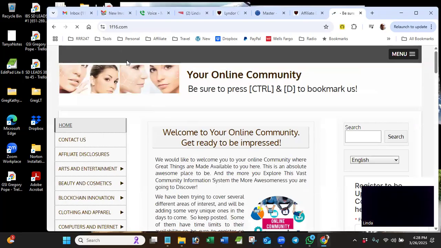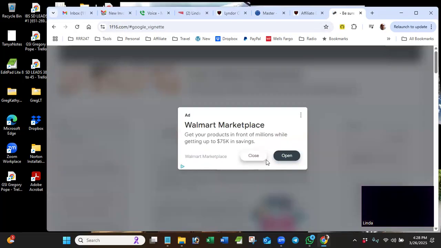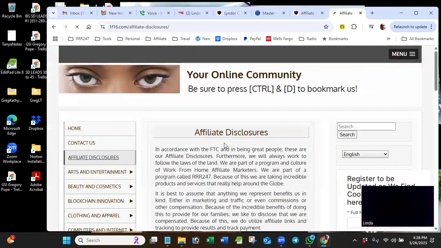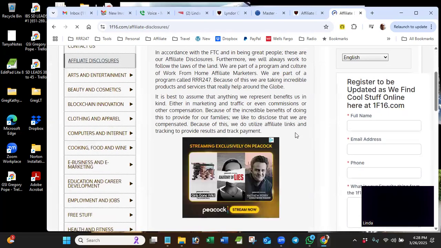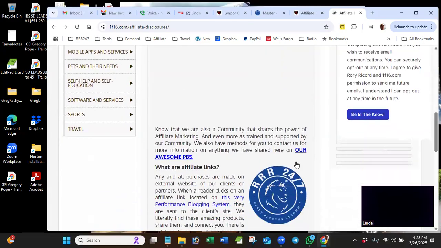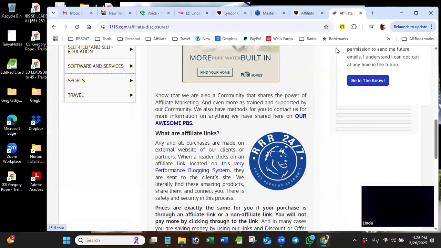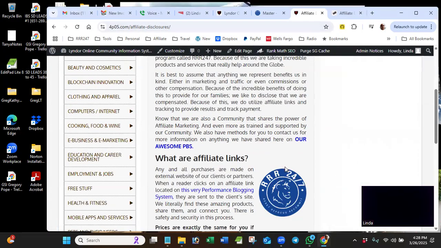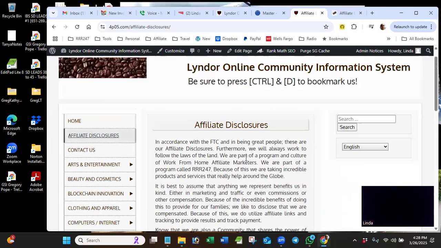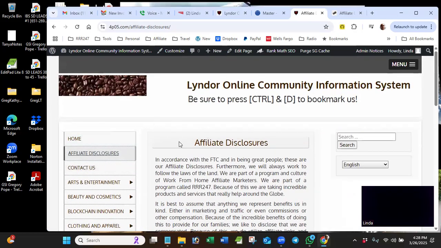This is his home post, not affiliate disclosures. On Rory's site it looks like this, and you can see that's a Google ad, but here's the logo. That's why I went here, because I wanted to see. It looks like I made it a little smaller than he has his, but that's okay. Anyway, long story short, this is your affiliate disclosures page.